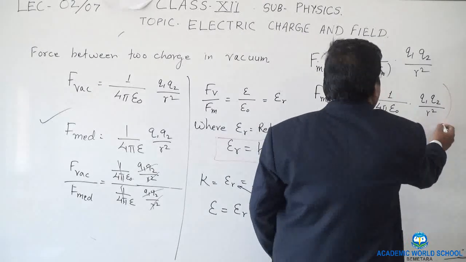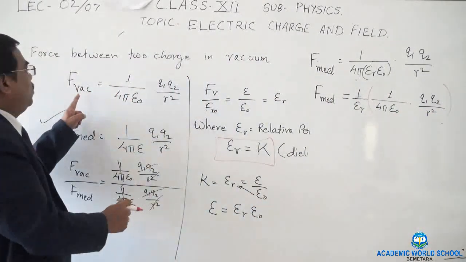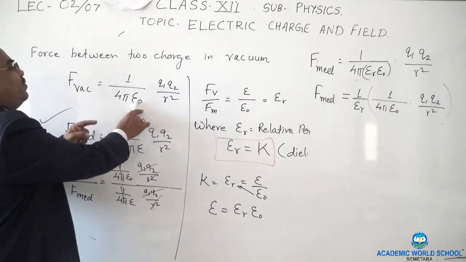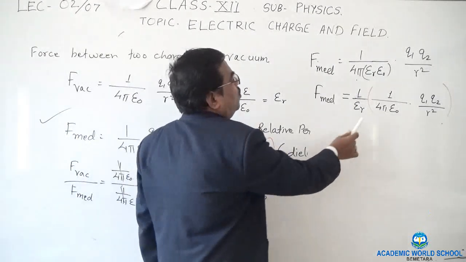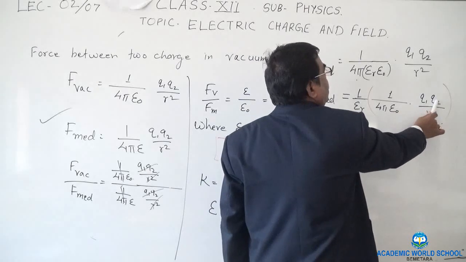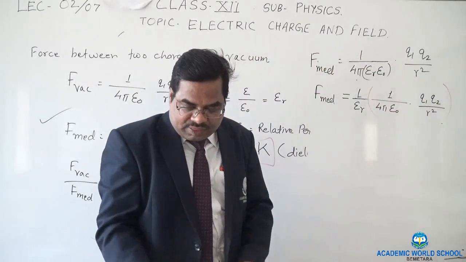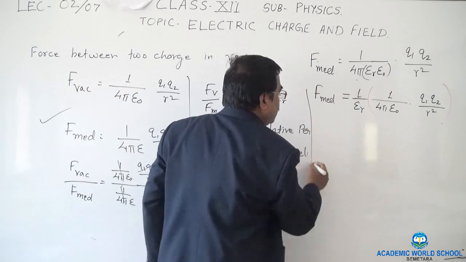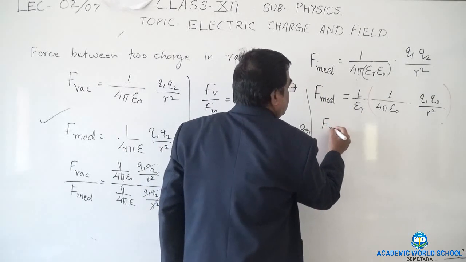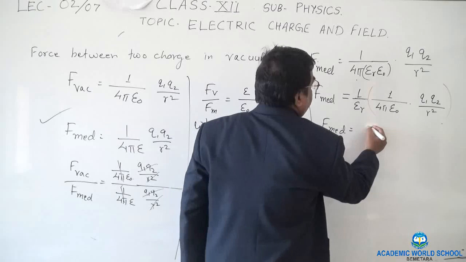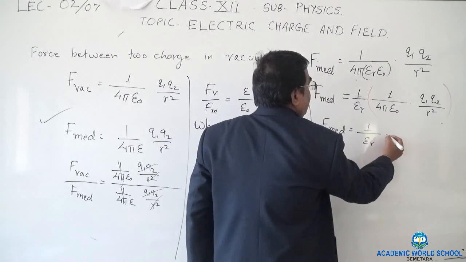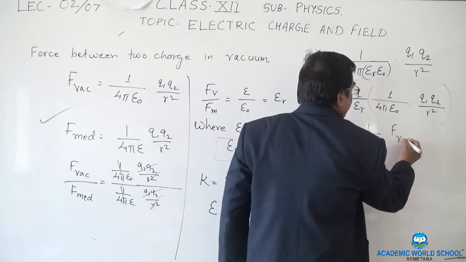This much quantity is your force in vacuum: 1 upon 4 pi epsilon, q1 q2 by r square. That means F in medium is equal to 1 upon epsilon r into F vacuum.